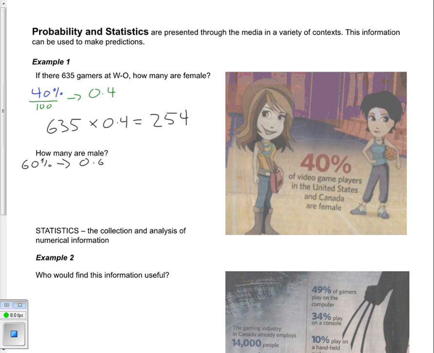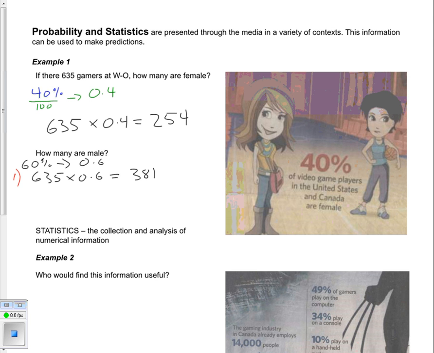So we could do 635 times 0.6, and that would give us 381. That's one way to do that particular part of the question.